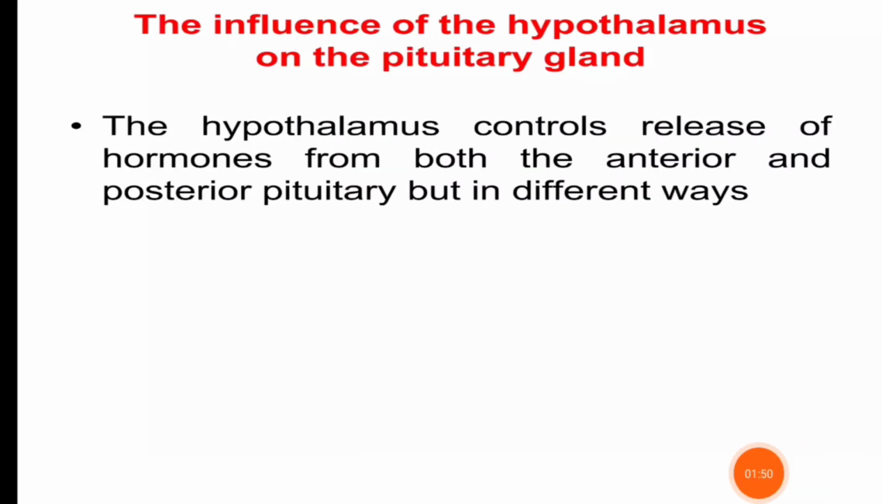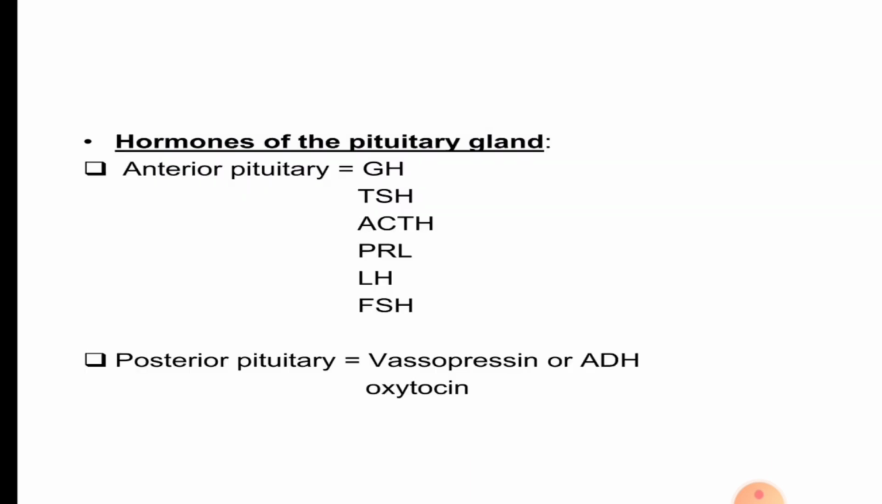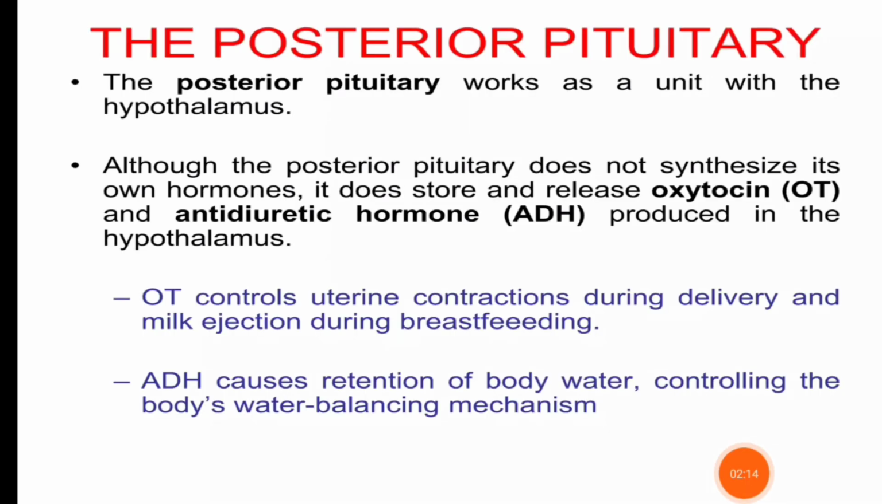The influence of the hypothalamus on the pituitary gland. The hypothalamus influences both the anterior and posterior pituitary, but in different ways. Hormones of the pituitary gland: anterior pituitary, GH, TSH, ACTH, PRL, LH, FSH. Posterior pituitary, vasopressin or ADH, and oxytocin.